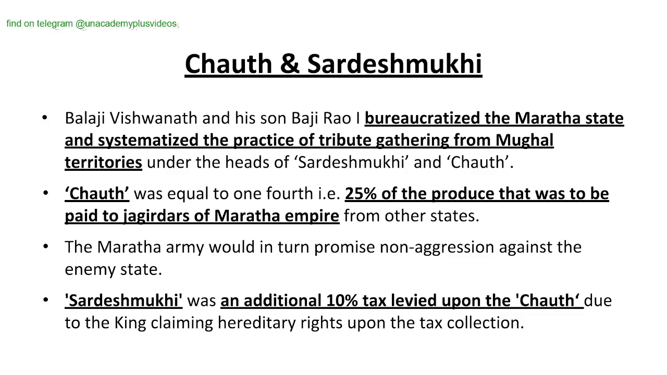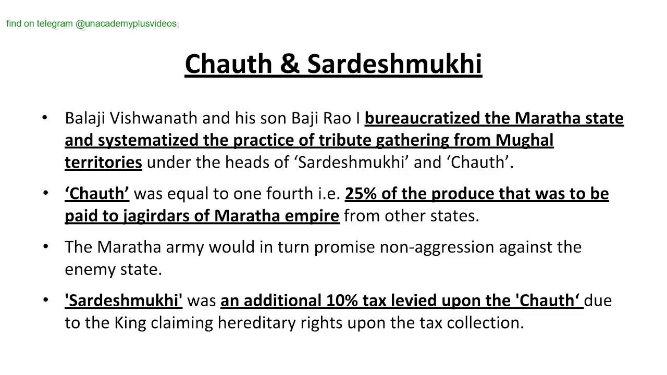Moving on. Chowth and Sardeshmukhi. Balaji Vishwanath and his son Baji Rao I bureaucratized the Maratha state and systematized the practice of tribute gathering from Mughal territories. Tribute gathering was under the heads of Sardeshmukhi and Chowth. What are those? Chowth was equal to one-fourth, that is 25%, of the produce that was to be paid to the Jagirdars of the Maratha Empire from other states. That is called Chowth.